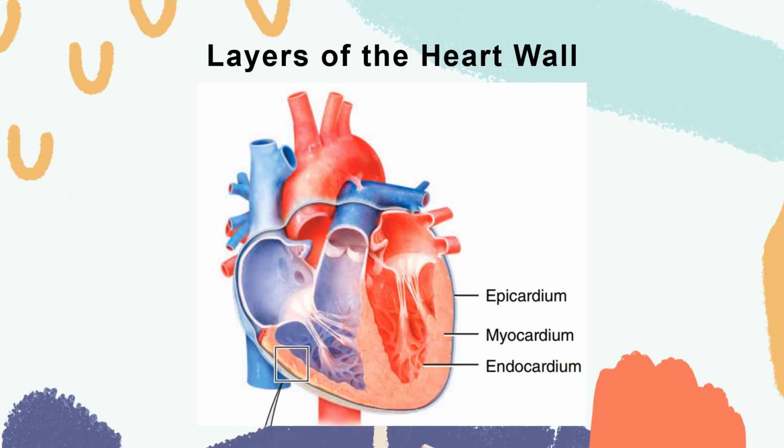This layer is also continuous with the blood vessel lining. So it is found inside, and it is smooth so that it will again avoid friction as blood passes through the heart.